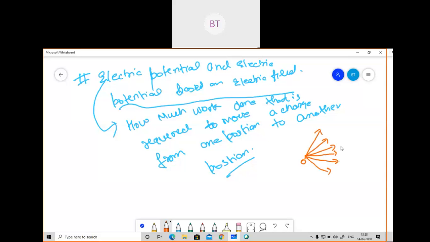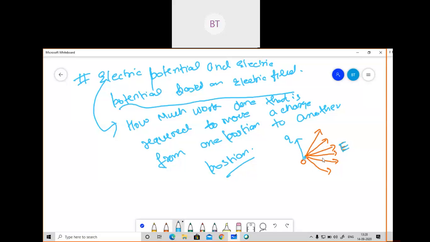This is the electric field, and we have one point charge available at Q. This point charge is placed here with respect to the origin. This charge is experiencing force because of the electric field.